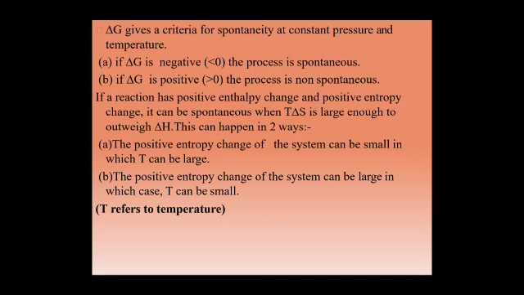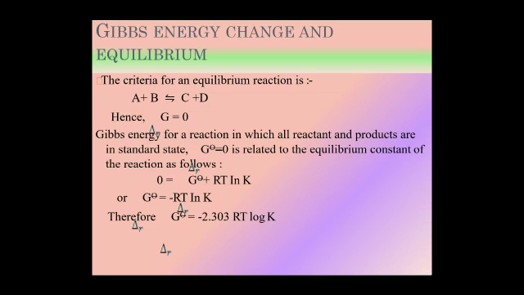This can happen in two ways. The positive entropy change of the system can be small, in which case T must be large. The positive entropy change of the system can be large, in which case T can be small. We know very well that T denotes the temperature.